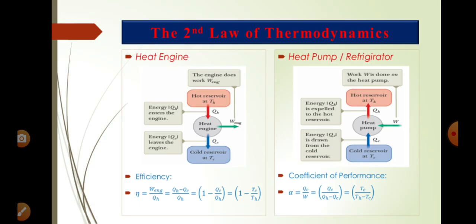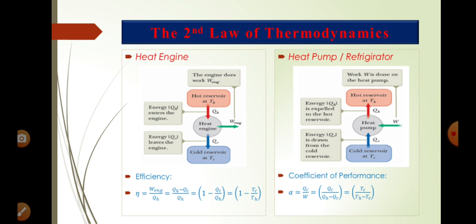Now, in the case of a heat engine, we calculate efficiency. We are given some amount of heat energy, then how much work is done, and how much heat energy is wasted. That we can understand. Efficiency is defined as the work done by the engine divided by the heat absorbed from the hot reservoir, QH.